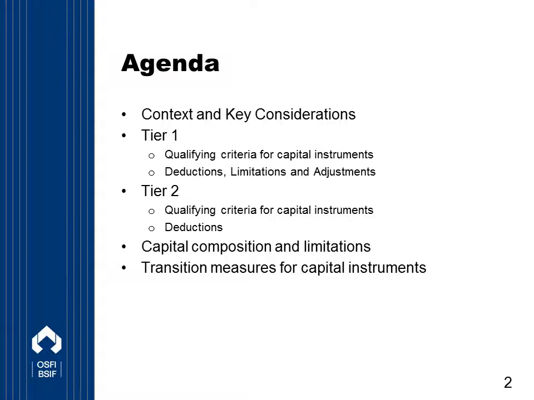For the agenda today, first we will look at the key considerations given to available capital in the LICAT. Next, we will delve into what constitutes Tier 1 and Tier 2 capital. We will also discuss how capital instruments issued by insurers may qualify as available capital. Then, we will discuss capital composition along with the various limitations on capital that exist in the LICAT. Finally, we'll look at transition measures.